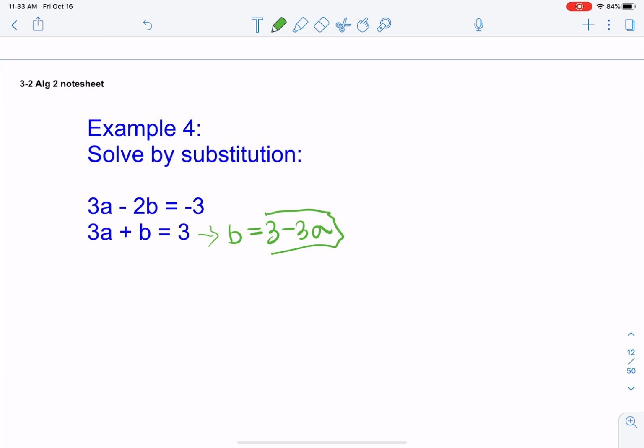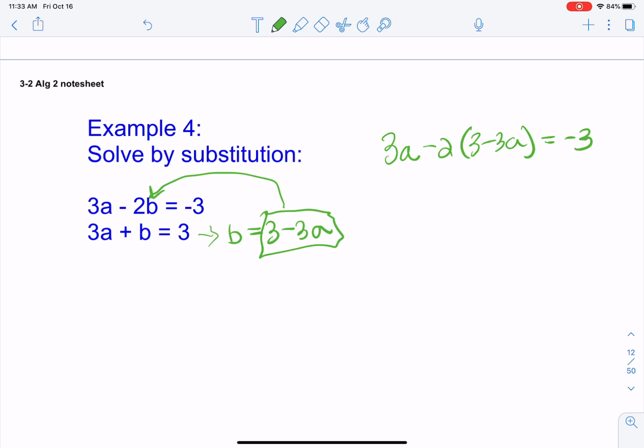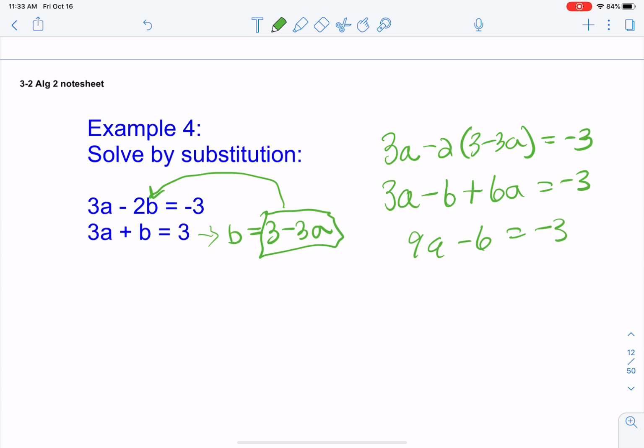That is what we are going to substitute in our upper equation where we see b. So again, write your upper equation where the b is, put a parenthesis, and then we're going to put that right there. And so the 3 minus 3a goes right there. And then we just solve it. So we're going to distribute. Make sure to distribute the negative 2. So we get 3a minus 6 plus 6a equals negative 3. Combine your a's. We get 9a minus 6 equals negative 3.